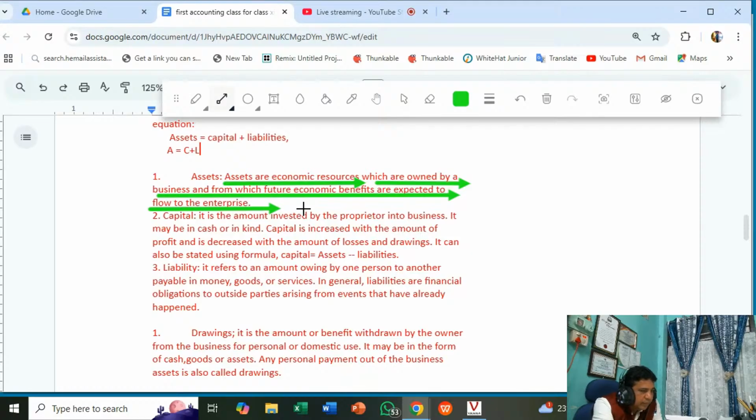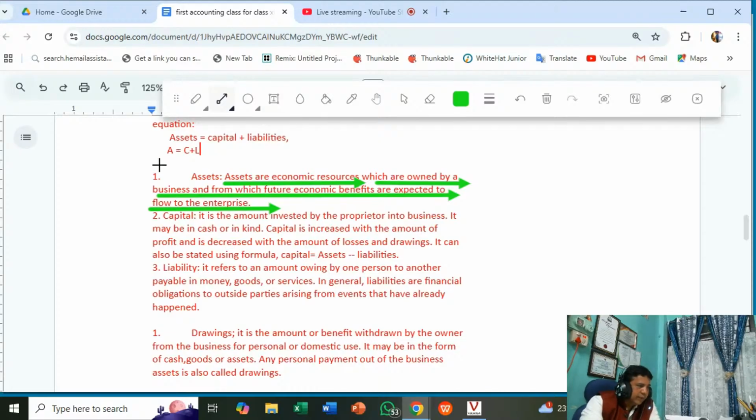Okay, suppose that I have a motor vehicle and I have given it on rent. That is, the motor vehicle is an asset for me, and I am getting the rent. That is my benefit in income. So the motor vehicle deriving benefit for me, then it becomes an asset.